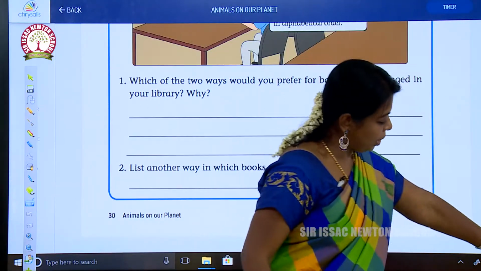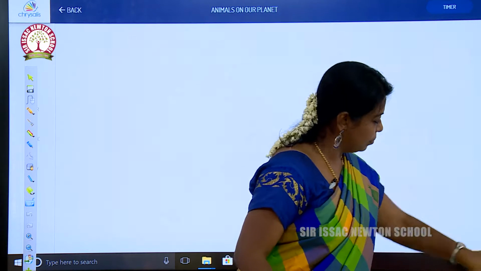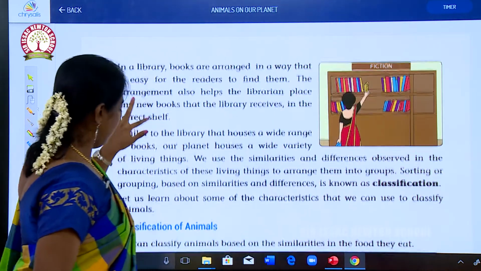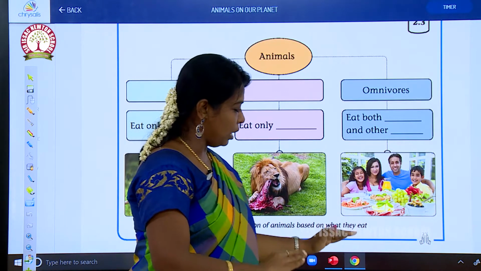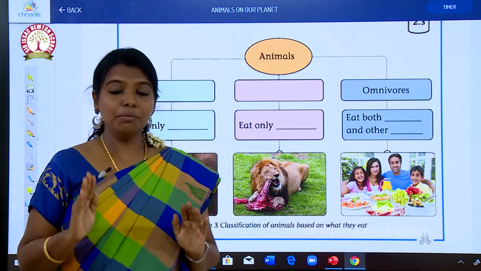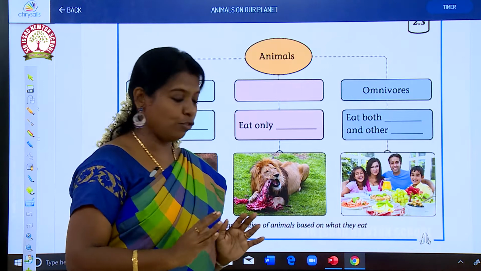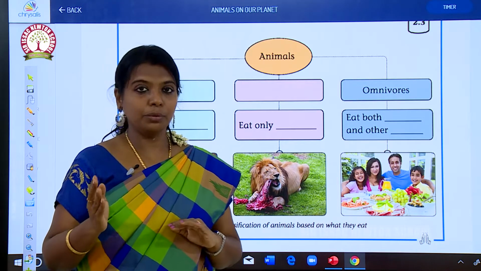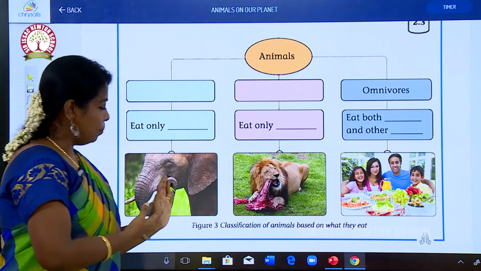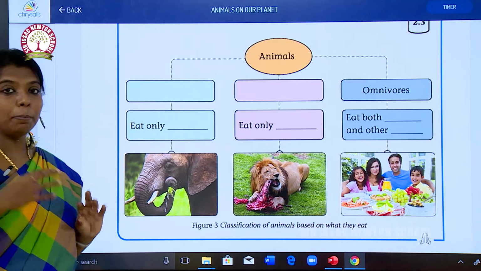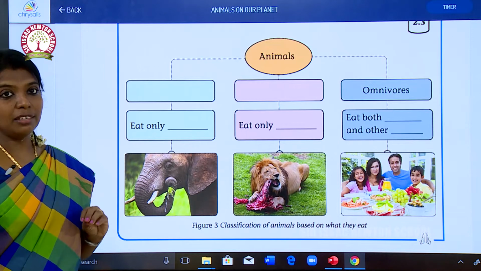So some activities are given here. Classification of animals based on what they eat. Animals are classified into 3 types according to what they eat. See here, the elephant is eating plants only. It will not eat flesh.